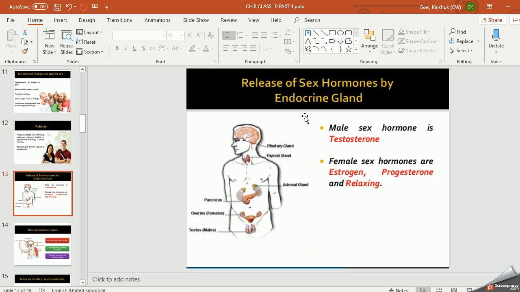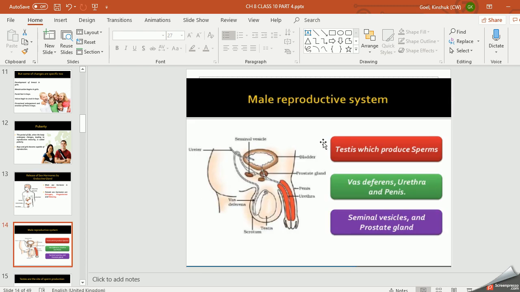And so, as I told you, about endocrine glands which are secreting your sex hormones. What are sex hormones? Testosterone, estrogen, progesterone, and relaxin. Leave this relaxin. This is not in your syllabus. You can go through estrogen and progesterone. Estrogen and progesterone are the female sex hormones. Testosterone is the male sex hormone. Right?